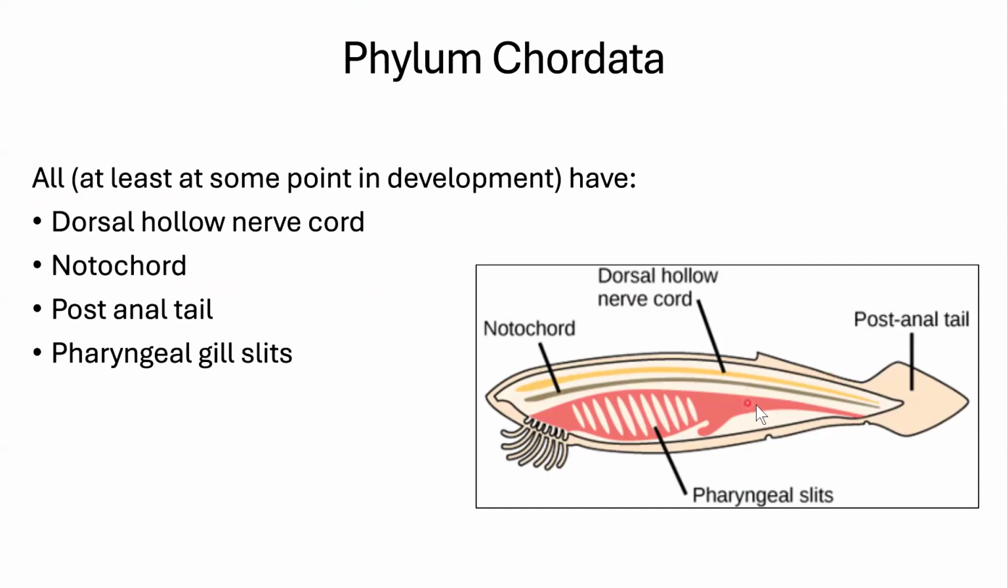They have a post-anal tail, so past the anus. Our tail is removed before we are born. Sometimes some people still have a tail. That's pretty cool. And they have pharyngeal gill slits. So pharyngeal refers to the area. Gill slits are the structural feature. We have those as well in development, but they go away before we are born.